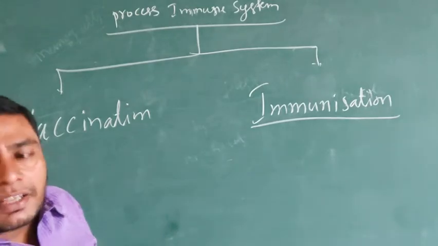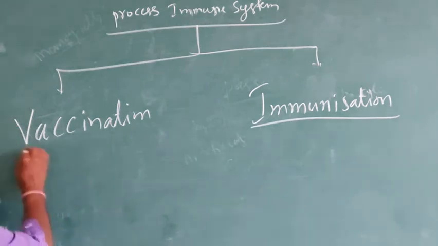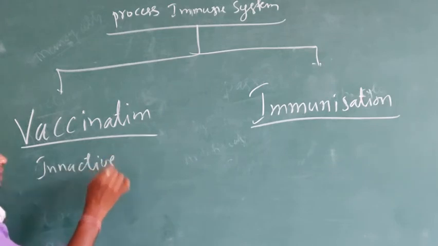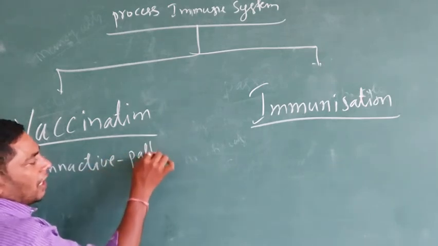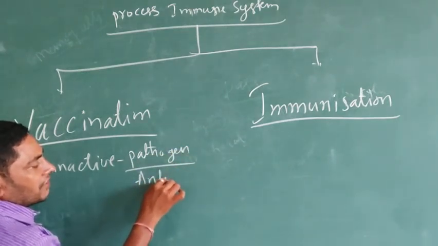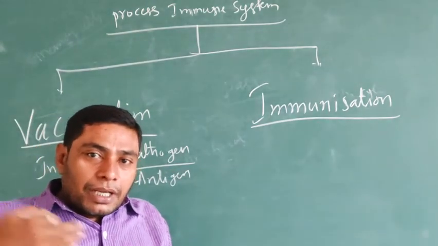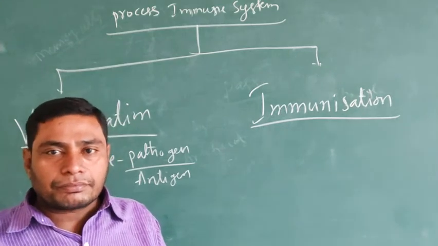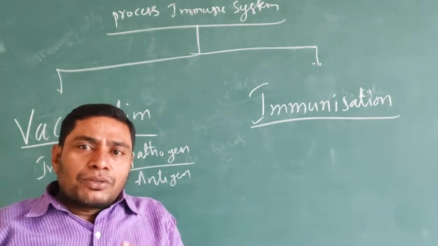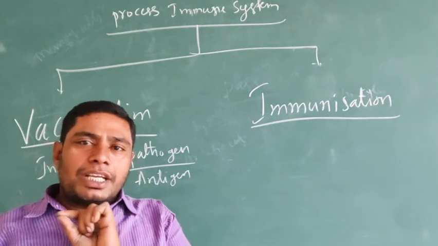What is the main difference between vaccination and immunization? It means the inactive state of pathogens or disease-causing organisms or antigens are injected into a healthy person. For example, the products of the pathogens or the inactive state of the pathogens are injected into a healthy person.